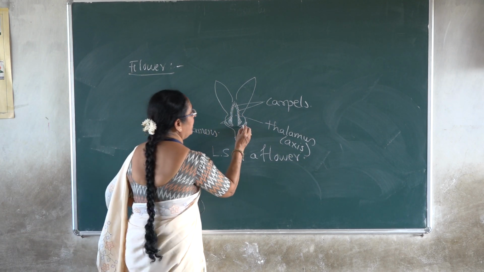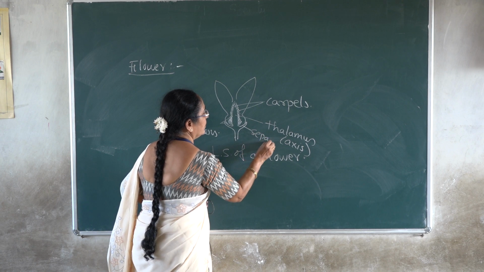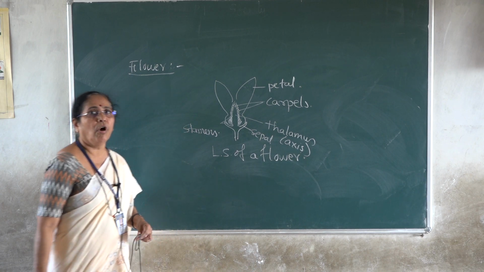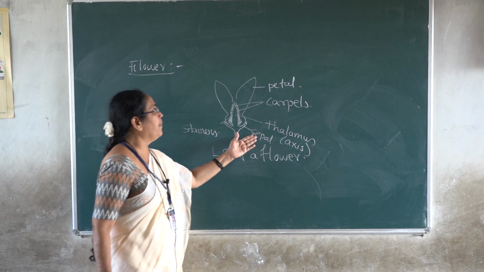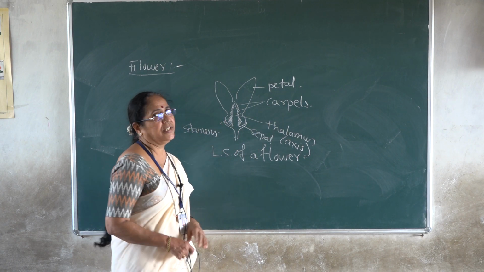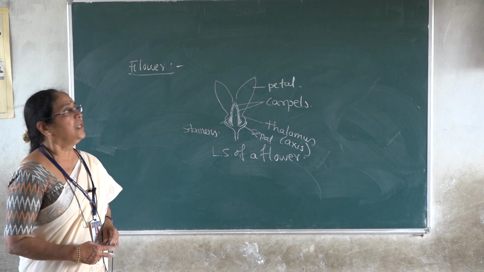So in this, you can label all the parts. This is a sepal. This is a petal. All parts are there. Flower is made up of calyx, corolla, androecium, and gynoecium. There is a distinct thalamus. Now we can describe the flower.